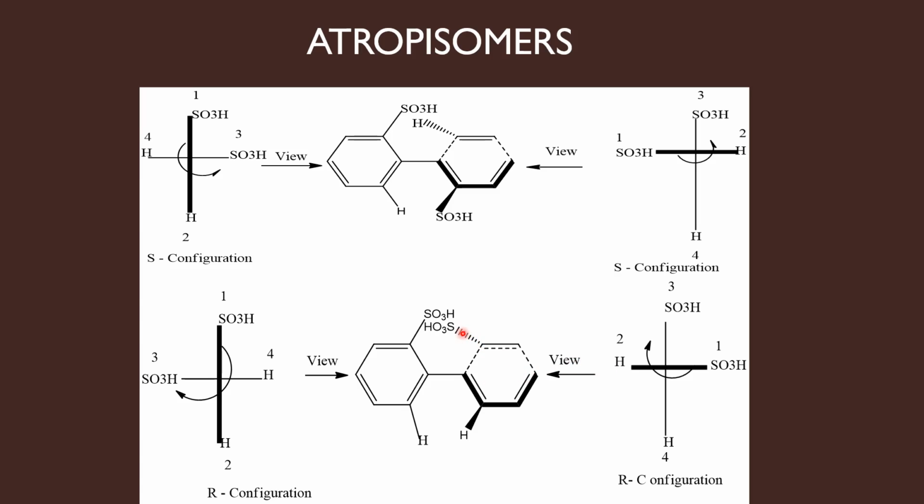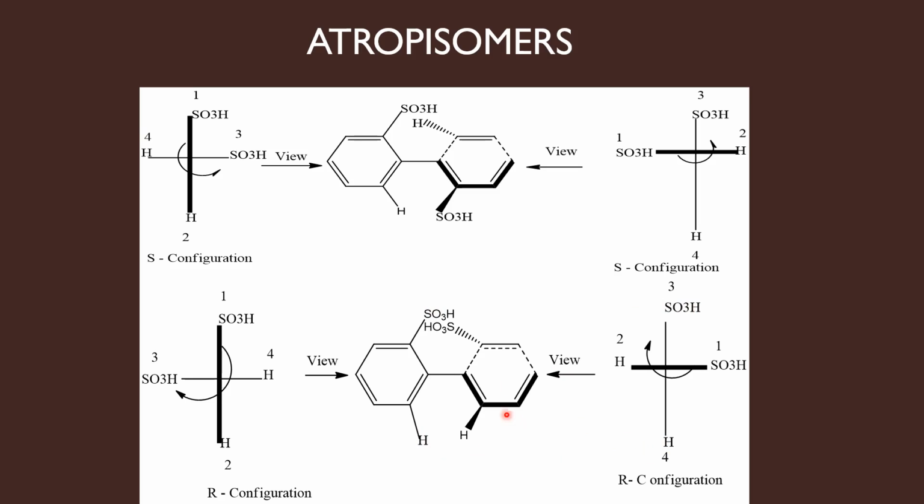So SO3H at right, hydrogen at left. That is how we have put them in the horizontal line. Since I am standing near the horizontal ring, I have thickened the horizontal line, and the vertical line is normal. The vertical line should contain the two groups present in the vertical ring. So sulfonic acid is at the top, that should be kept at the head side. Hydrogen at the bottom, that should be kept at the leg side.